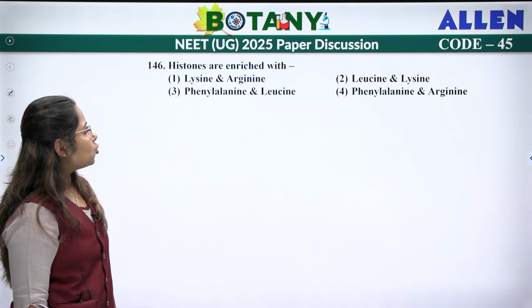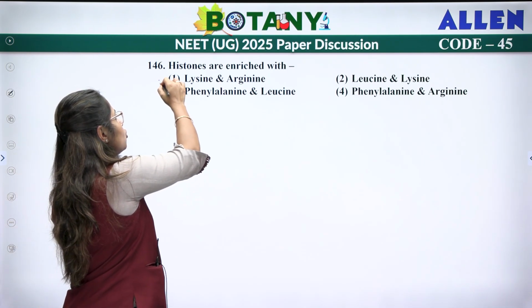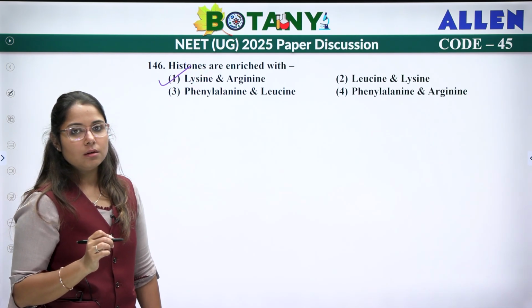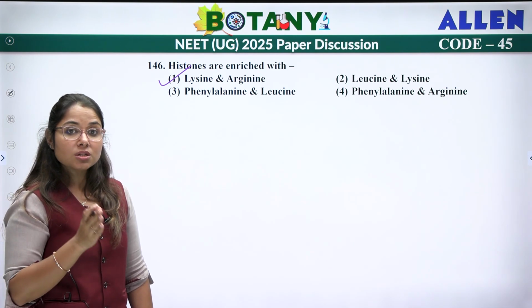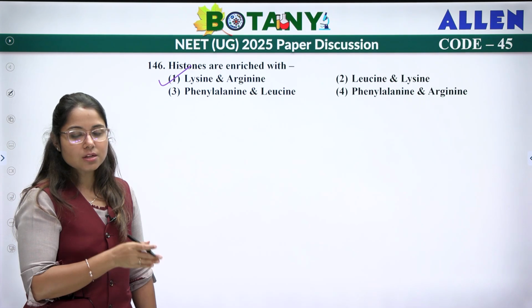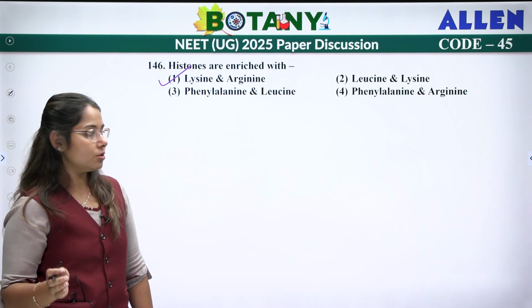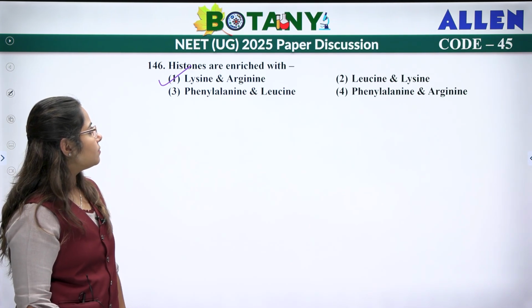Next. Histones are enriched with. Now histones are basic and they are positively charged. So they are enriched with positively charged basic amino acids, which are your lysine and arginine. So answer is lysine and arginine.